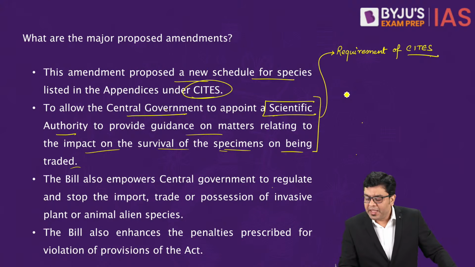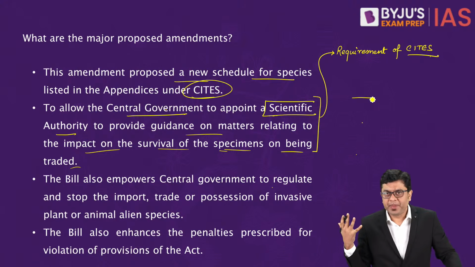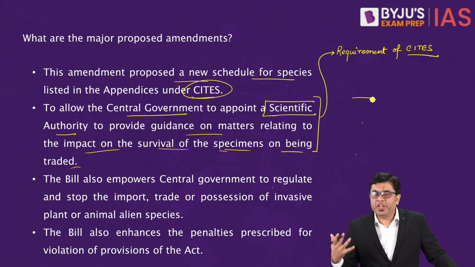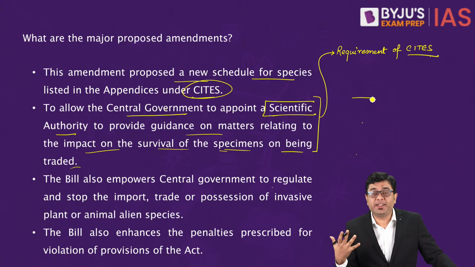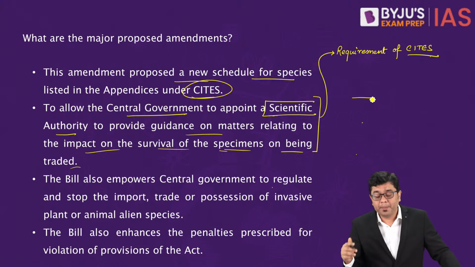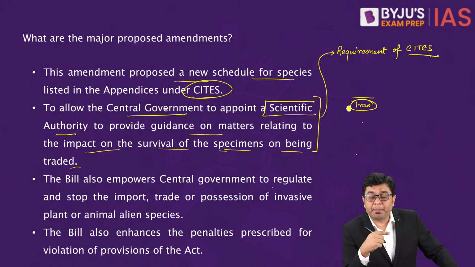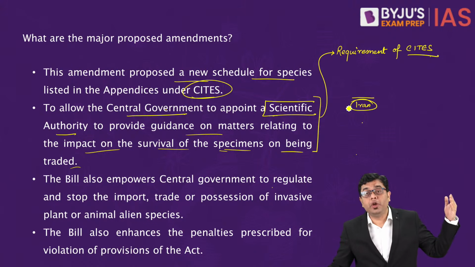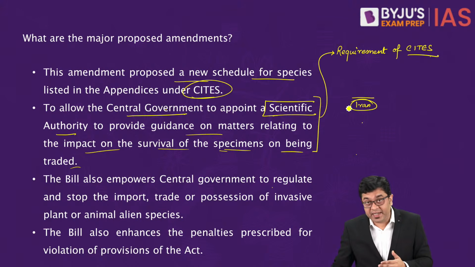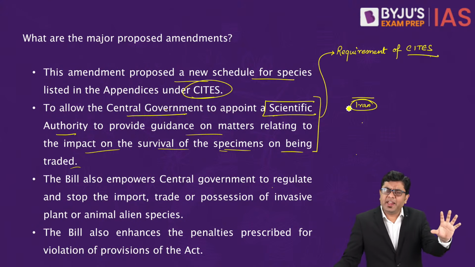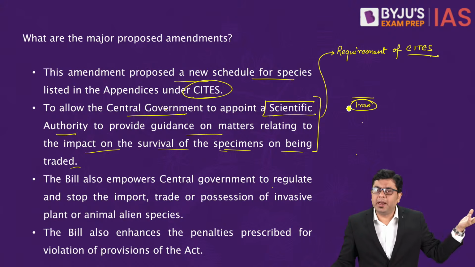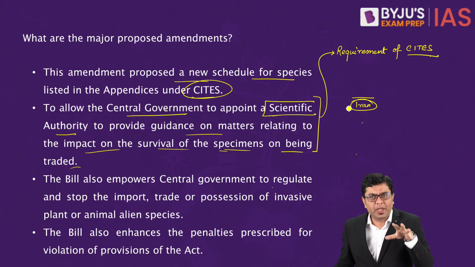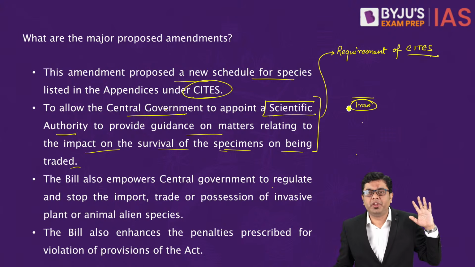For example, let's take the case of the Asiatic cheetah. Now, the Asiatic cheetah is extinct in India. It is not to be found in India. It is only to be found in Iran. For a long period of time, India was carrying out its plan of cheetah reintroduction. This plan has been going on since the 60s and the 70s itself. India always had an aim to bring Asiatic cheetahs back into the landscape from where we have driven them out.